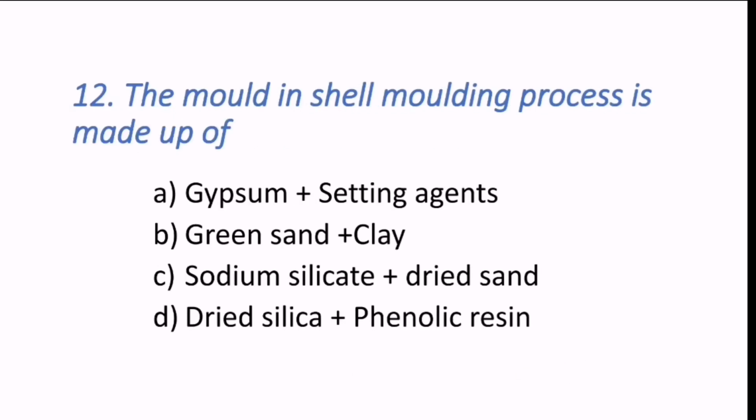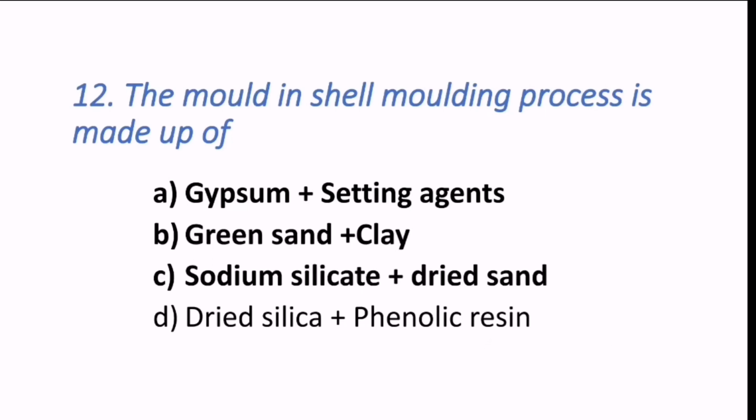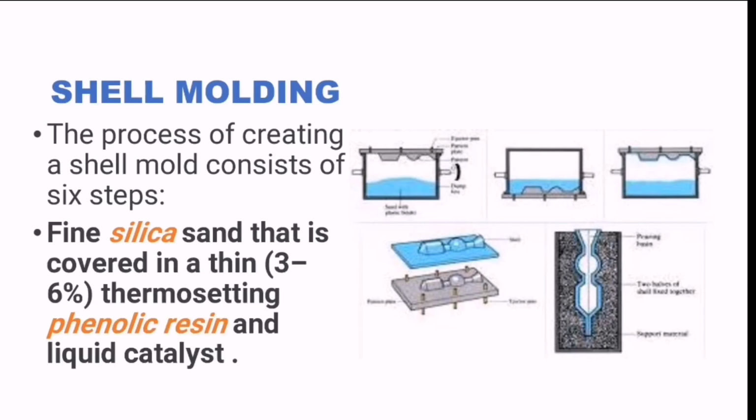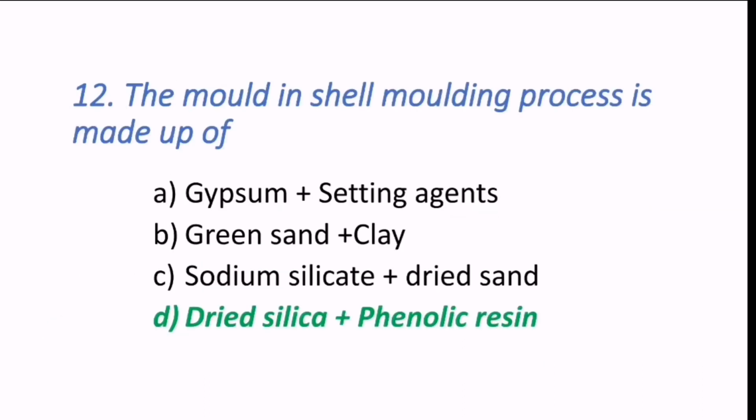12th question reads, the mold in shell molding process is made up of. Gypsum plus setting agents, green sand plus clay, sodium silicate plus dry sand, or dry silica plus phenolic resin. So before going to answer this, shell molding uses fine silica sand that is covered in a thin thermosetting phenolic resin and liquid catalyst. So hence we can say that the mold in shell molding process is made up of dry silica plus phenolic resin. D is the correct answer.